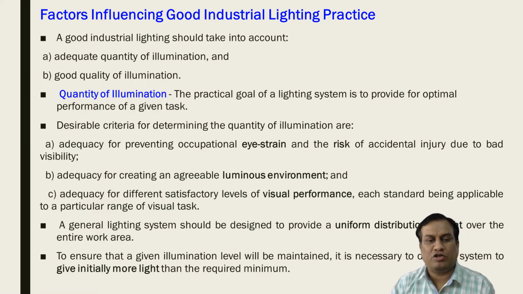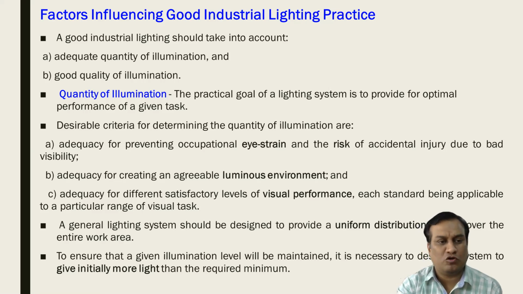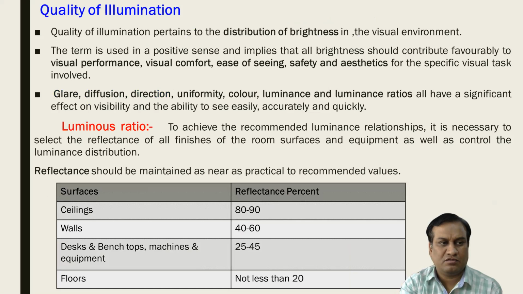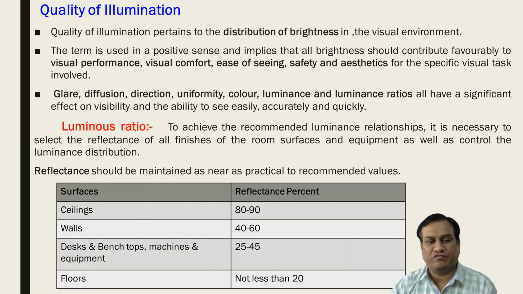So distribution or uniform distribution of the light, then a sufficient amount or the optimum level of light, that is nothing but the quantity, which is very important as far as industrial lighting is concerned. The second thing is quality of illumination. Quality of illumination pertains to the distribution of brightness in the visual environment.